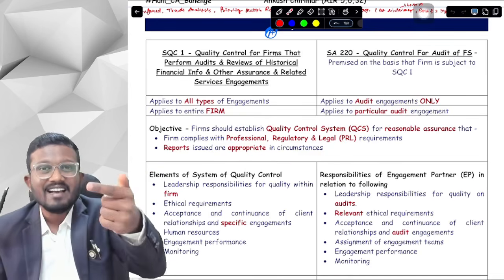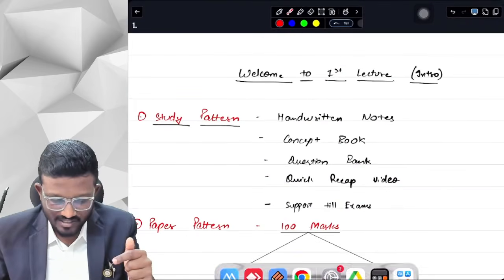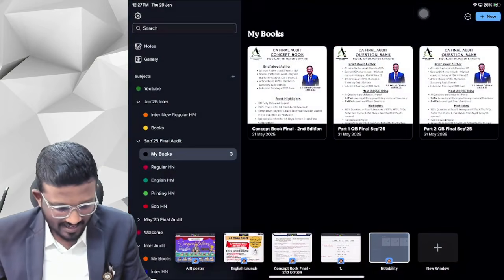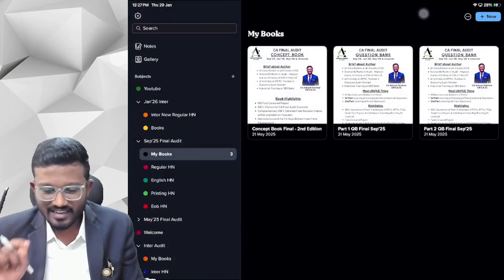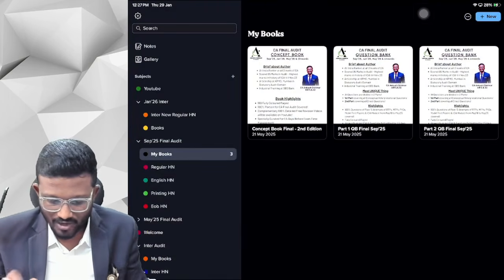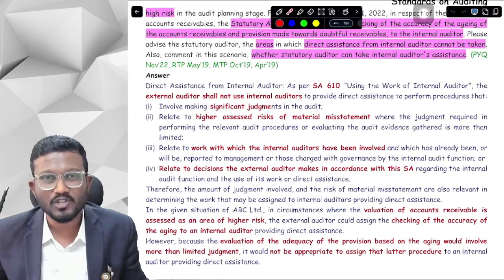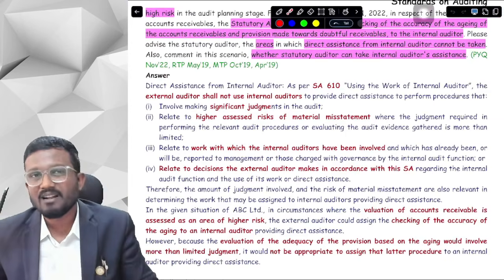Now thirdly, after this concept book is done, we have a question bank. So what is the question bank, sir? We have two parts of the question bank. As you can see, here is part 1 of the question bank, and there is part 2 of the question bank. So what is the difference between part 1 and part 2?